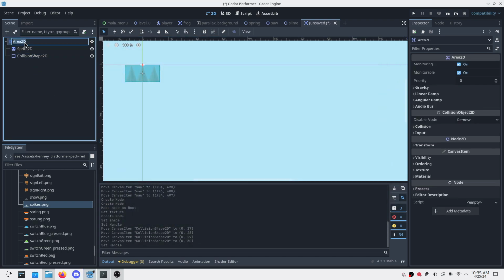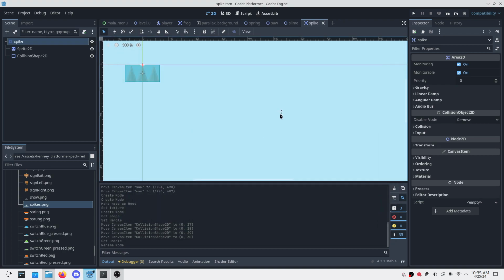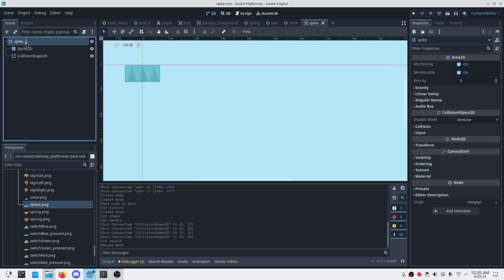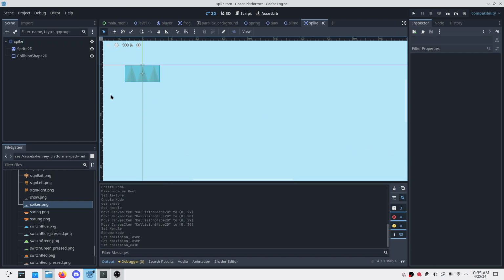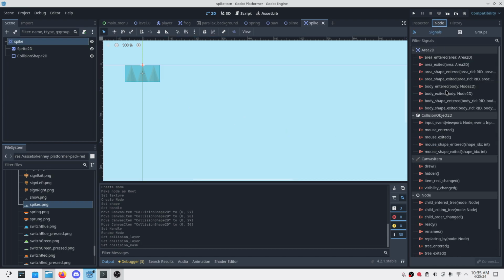Let's name it spike, save, and put it in items. The next thing is we have to set this collision layer to 3 and the interact-with layer. Then we can listen if a body entered.